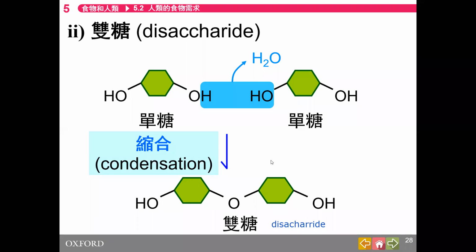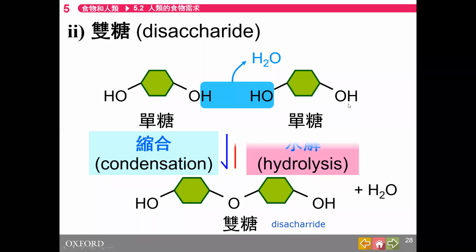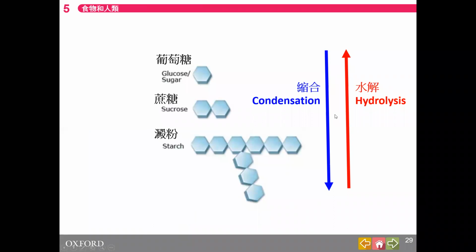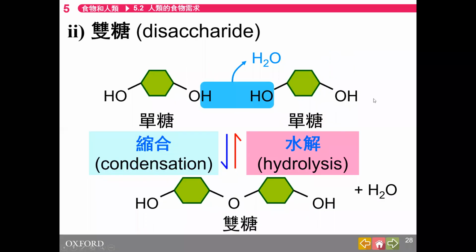So H2O helps with H2O, so it breaks the disaccharide into two single sugar. 一個雙糖加翻水咧，用水解嘅方法就可以拆翻開去啦。By hydrolysis.